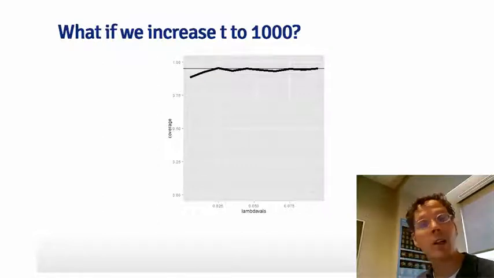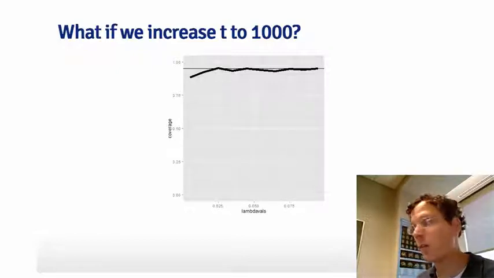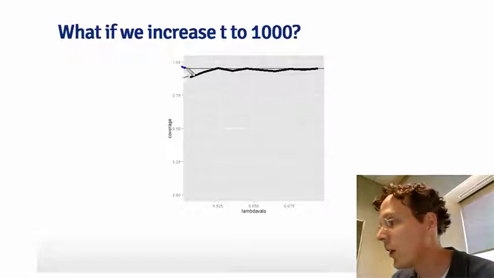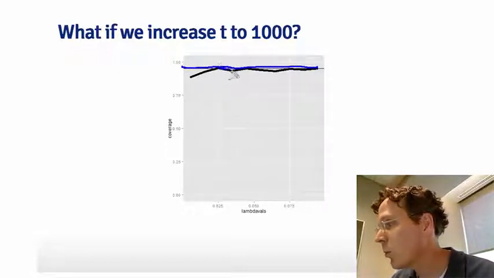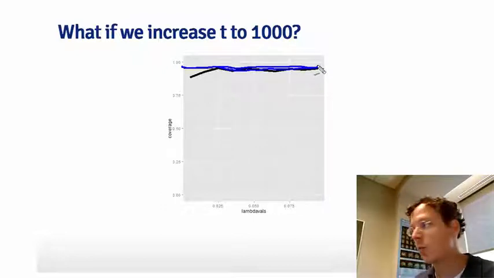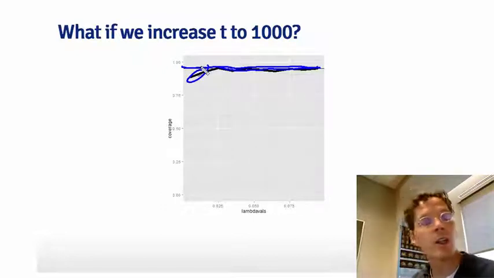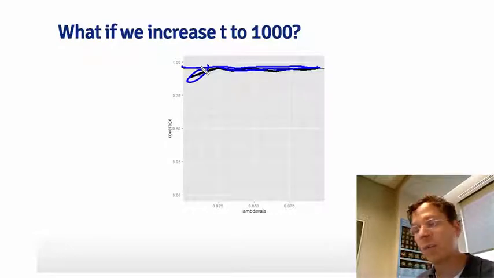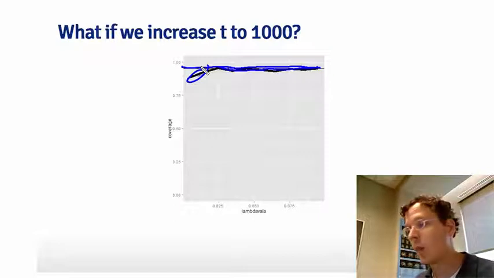So in this simulation, I changed t from 100 to 1,000, so that we're monitoring not for a total of 94.32 days, but a total monitoring time of 1,000 days. And here we see that the coverage, if we look at the reference line here at 95%, is much, much, much better for most values of lambda. There is some poor coverage down here near the smaller values of lambda, but we know that this interval has problems with small values of lambda. But remember, in this case, we do have the exact Poisson interval as an option.